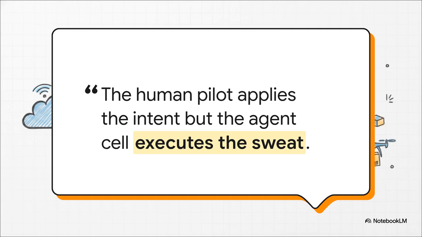There's this incredibly profound quote from the architecture documentation that perfectly frames what we've achieved here. It states, "The human pilot applies the intent, but the agent cell executes the sweat, bridging that massive gap between messy human desire and strict deterministic machine execution." You see, humans, we're messy, we're imaginative. Silicon, on the other hand, is cold, rigid, and strictly mechanical. But by using exactly formatted text, LIFO data trees, and physical GPIO pins, we have fully constructed the semiotic bridge. We are translating abstract imagination directly into unyielding physical action.